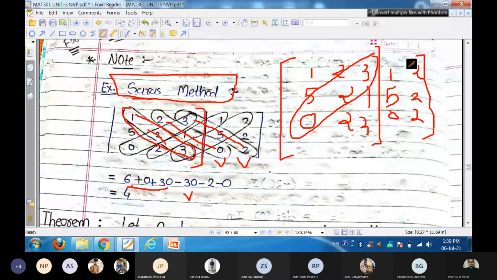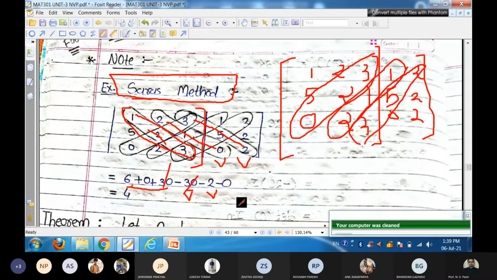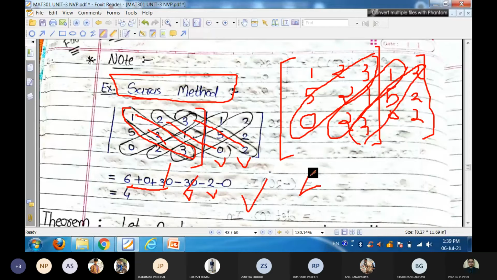And 3 into 5 into 2, that is your minus 30. Simplify that, 30 30 cancel, 6 minus 2, your 4. 4 is your determinant. That is for your information, that is called Sarrus method to find out determinant.